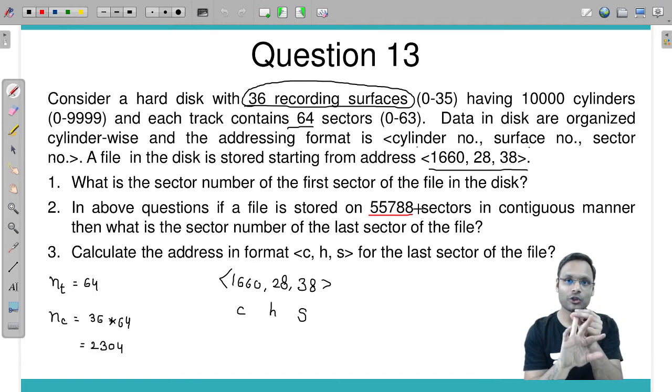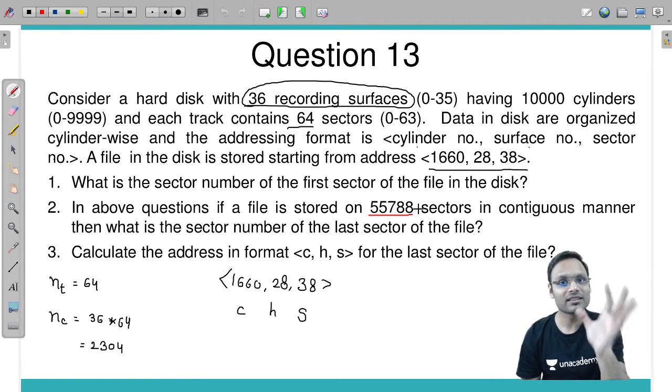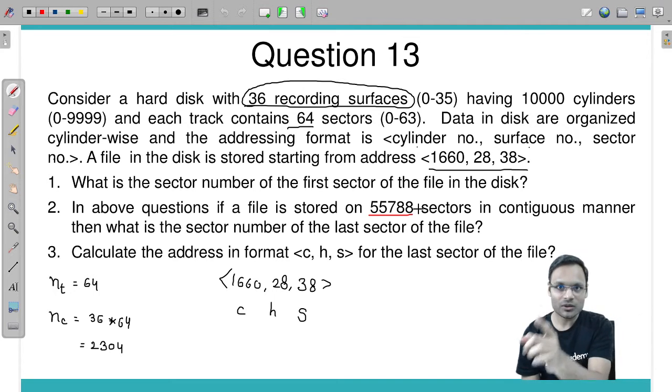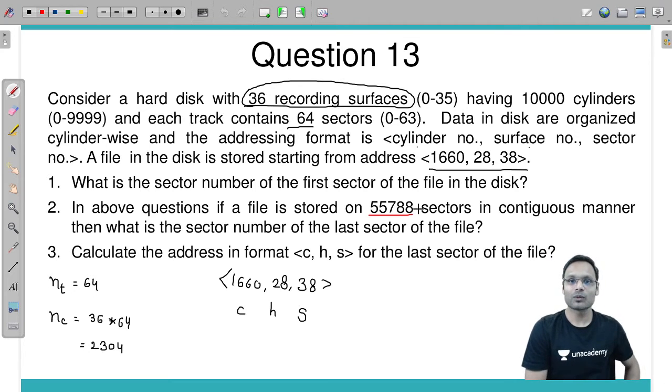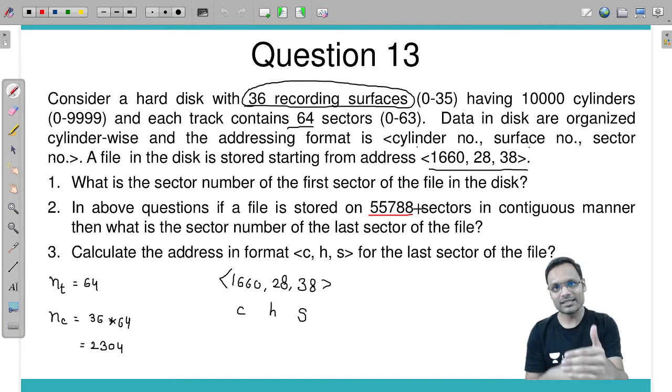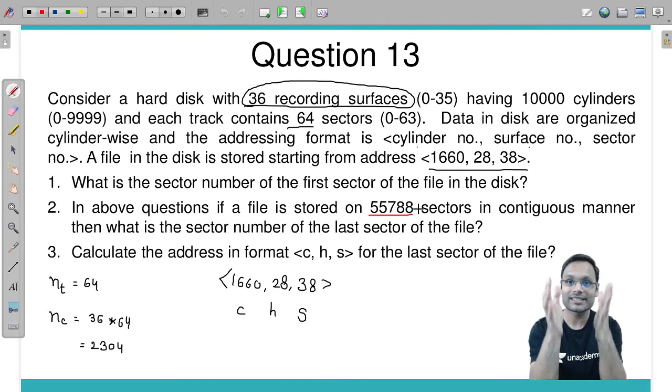So you are storing your last sector on the 17th sector. What you are doing is 15 plus 3 and then minus 1. Why minus 1? Because we are including the current sector as the starting one. 15th is the starting, then 16, then 17. The last sector is the 17th one.